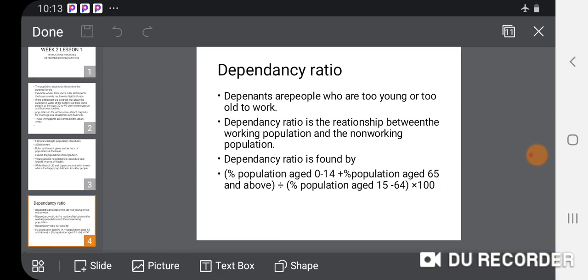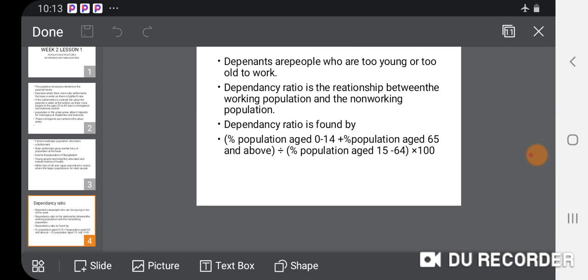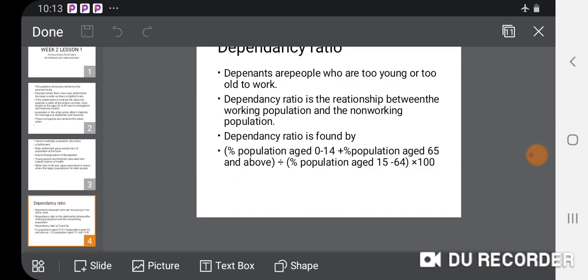We take this percentage of the children plus those of the old, divided by the percentage of the population aged 15 to 64, the people who can work. Then you multiply by 100 to get the percentage.